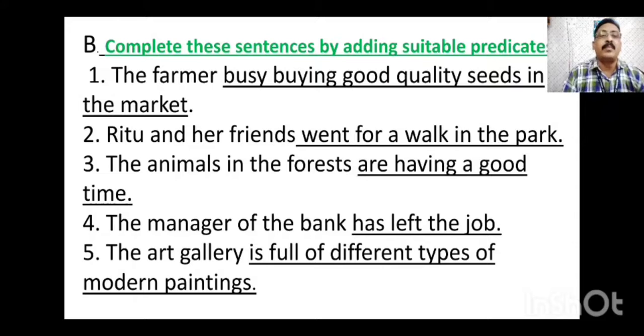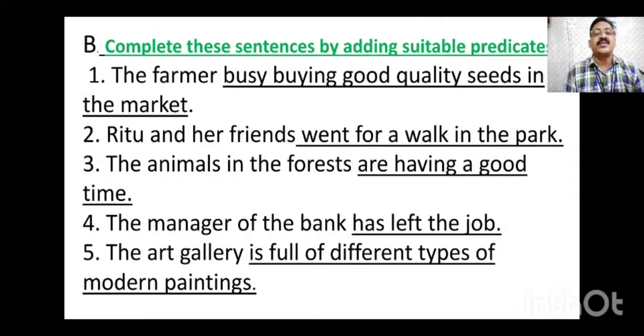Now part B, complete the sentence by adding a suitable predicate. Here the subject is given, you have to add a suitable predicate to complete the sentence. The farmer dash. In that dash I have written: the farmer is busy buying good quality seed in the market. To make it a complete sentence, we have to write a verb along with it, and the sentence should end with a full stop, having a complete meaning.